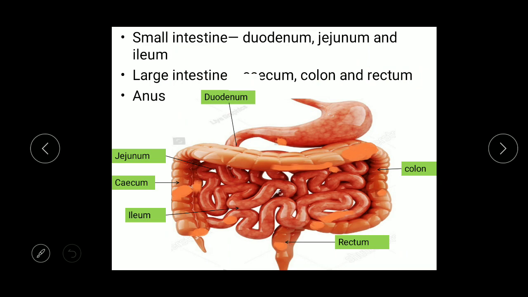Now small intestine. Stomach then extends into the small intestine. The small intestine is divided into duodenum, jejunum and ileum. So duodenum is a U-shaped loop just behind the stomach, in the loop of which the pancreas, an associated digestive gland, is present.